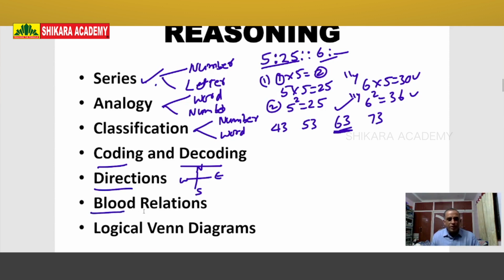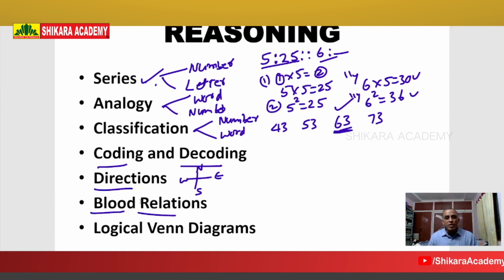The next one is blood relations. For blood relations, I think the basics or fundamentals are not necessary because you know all the relations. Who is mother, who is father, brother, sister, uncle, aunt, nephew, niece, mother-in-law, father-in-law, brother-in-law, sister-in-law.